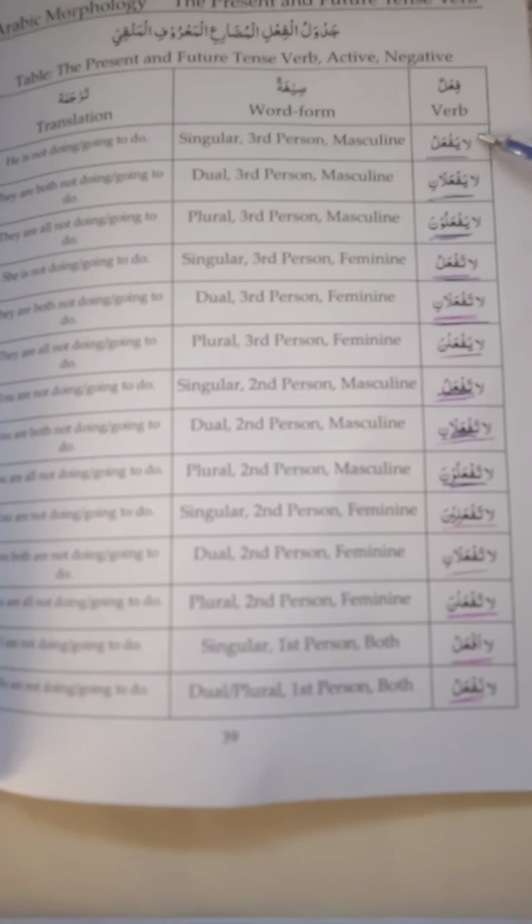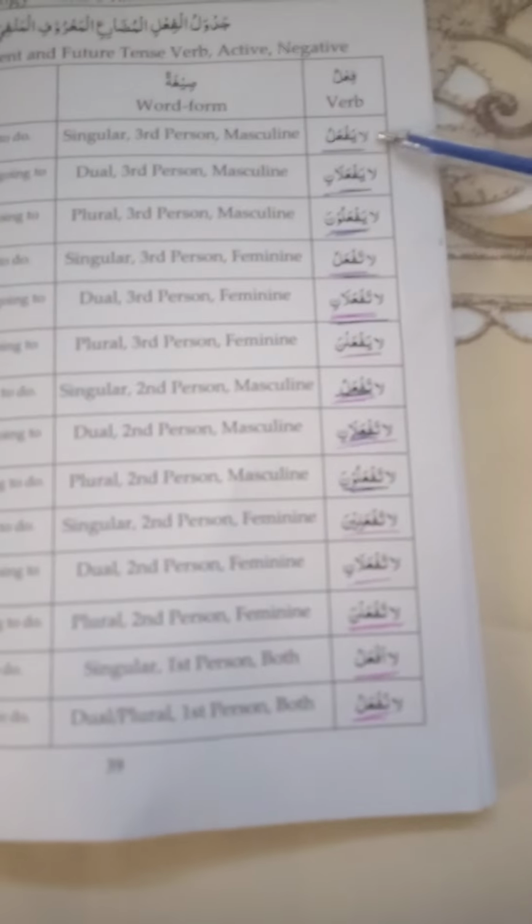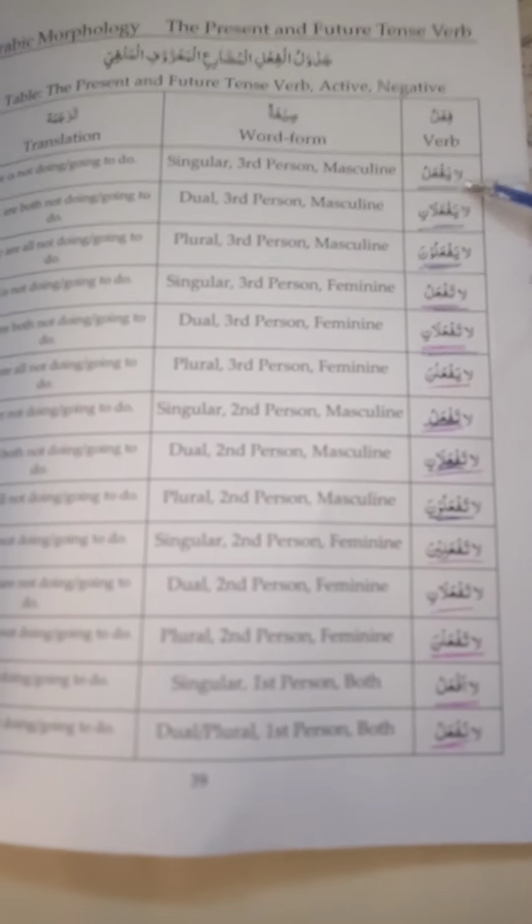But here we have the letter lam alif attached to it. So another rule to remember is the fi'l al-mudhari table will never have a meem coming in front of it. It's always going to be a la to mean the action is not happening. So he's not going to do, he's not doing or going to do. Just an important point to remember.